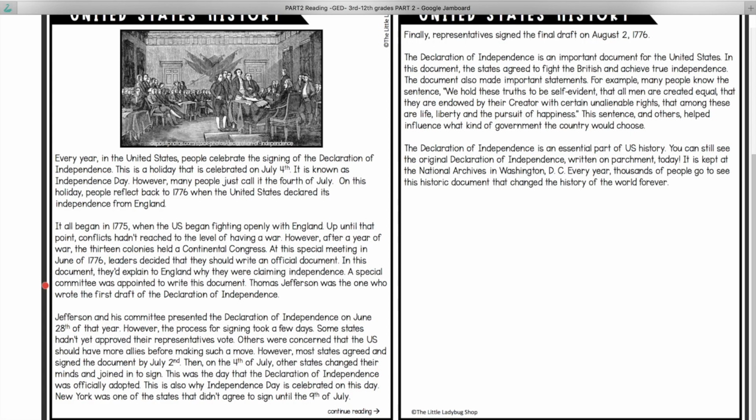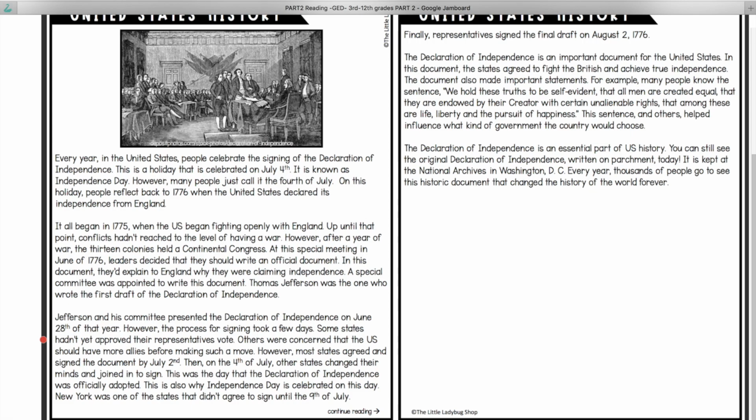A special committee was appointed to write this document. Thomas Jefferson was the one who wrote the first draft of the Declaration of Independence. Jefferson and his committee presented the Declaration of Independence on June 28th of that year. However, the process for signing took a few days. Some states hadn't yet approved their representatives' vote.